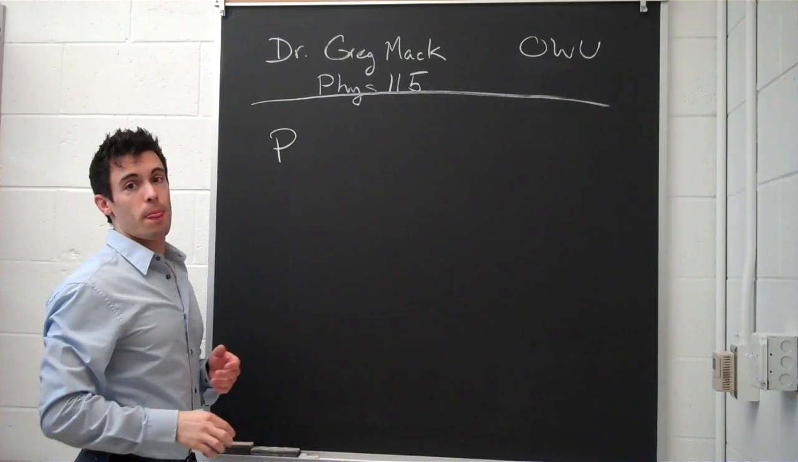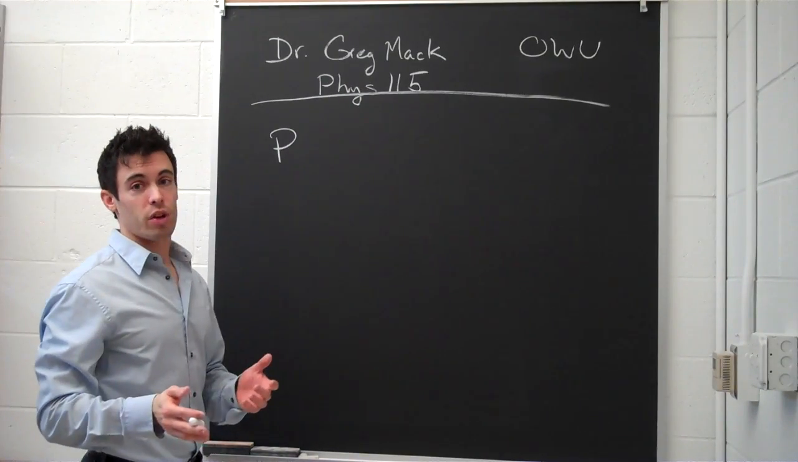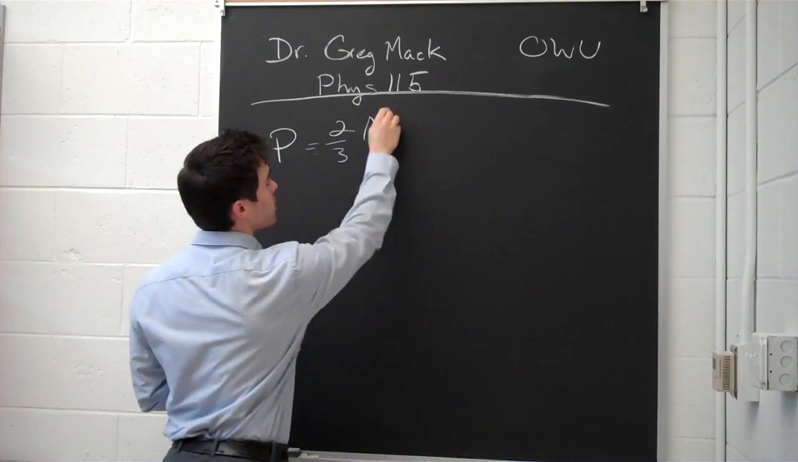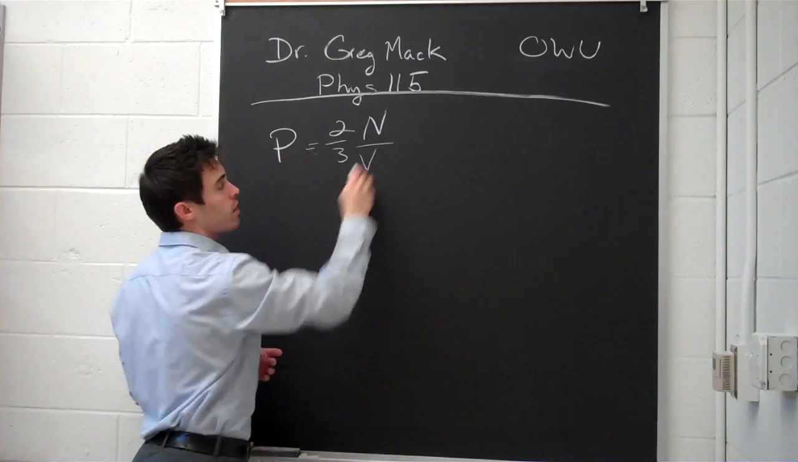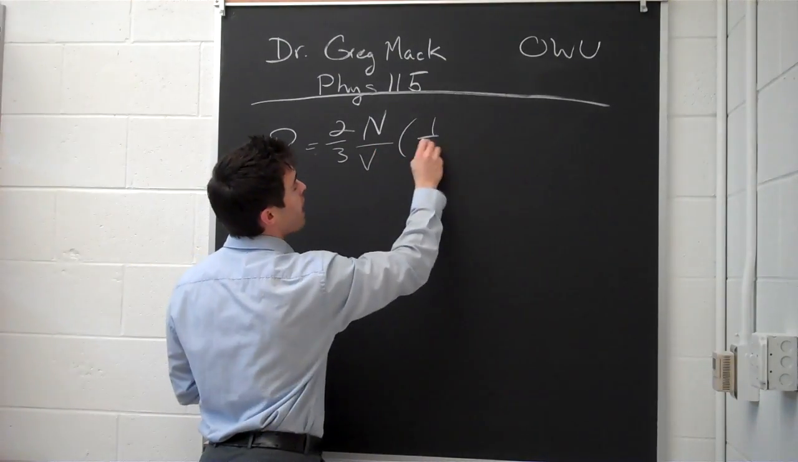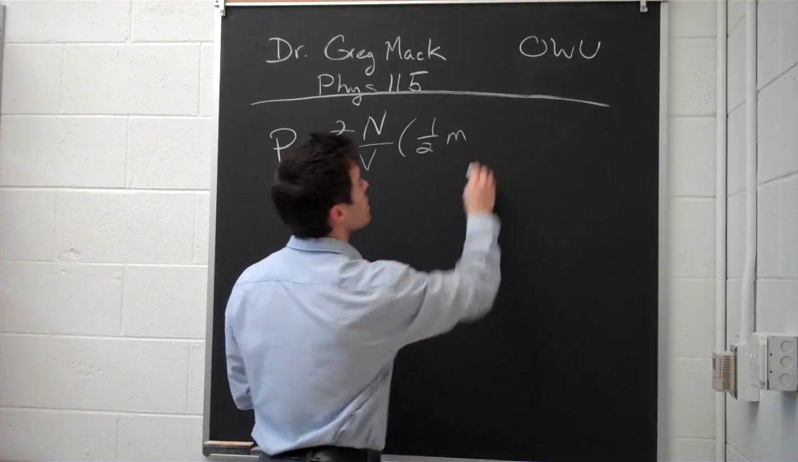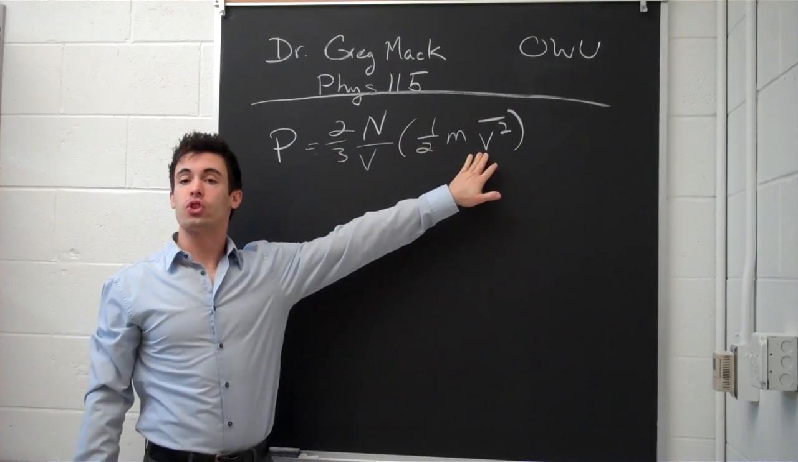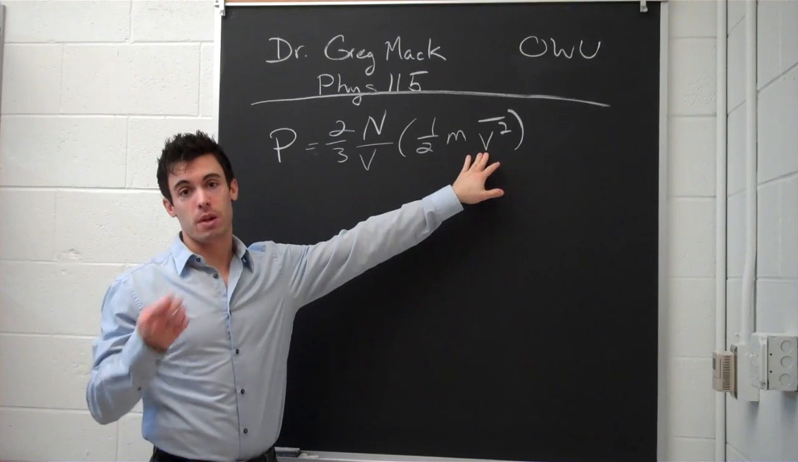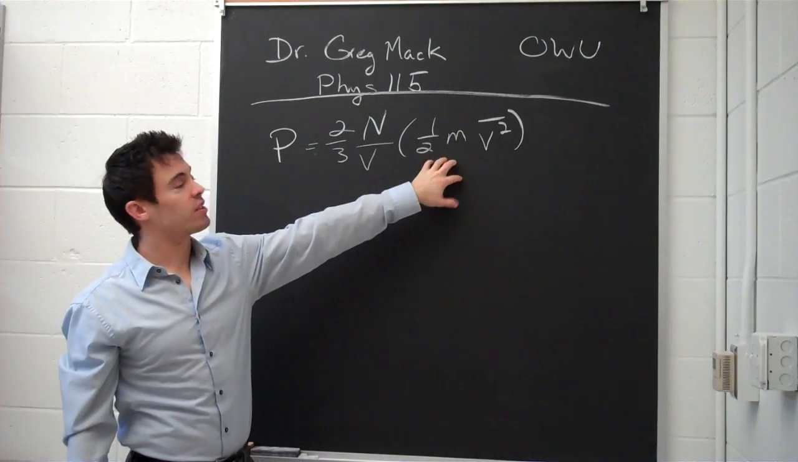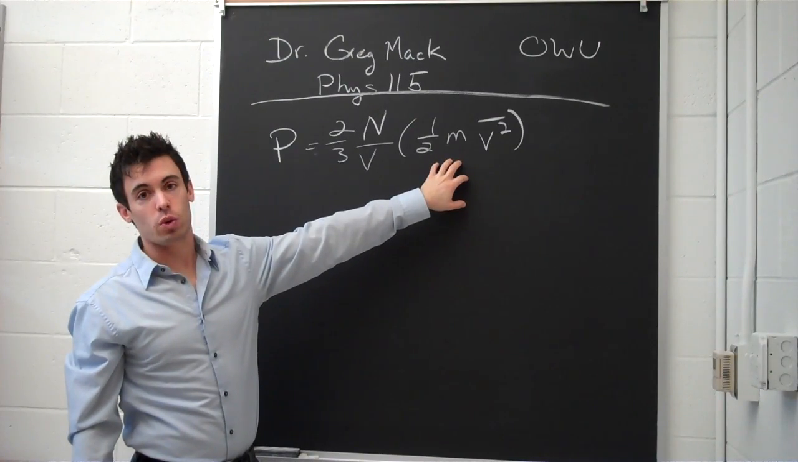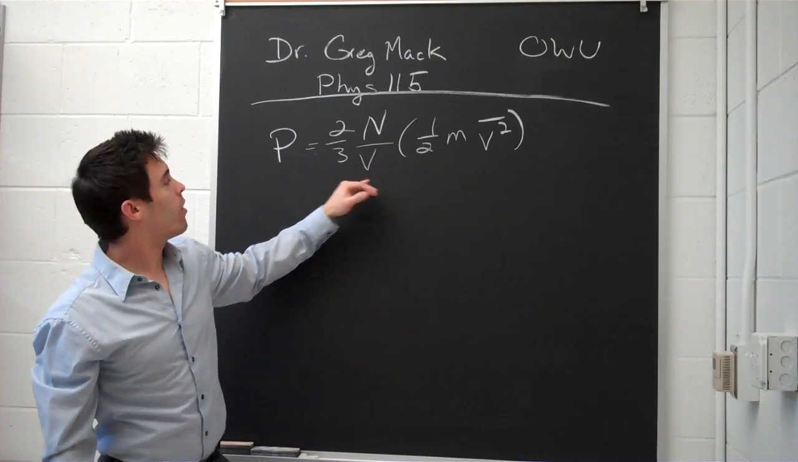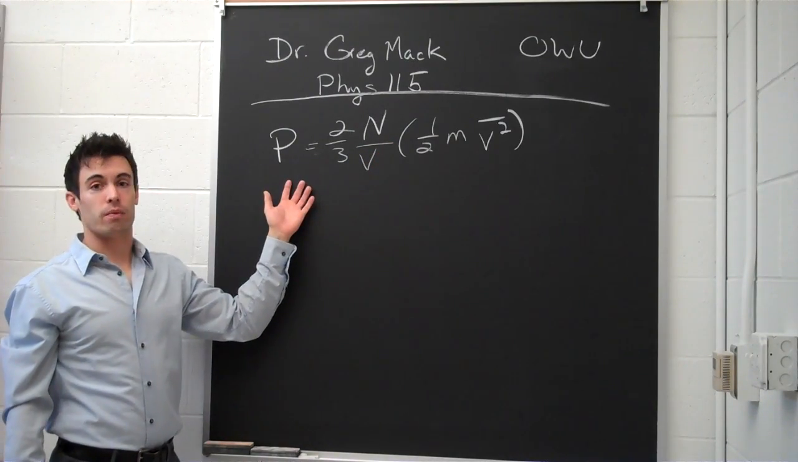So the pressure that an ideal gas exerts on the walls of whatever container it's in is equal to 2/3 times the number of particles divided by the volume times the average kinetic energy, which is expressed in terms of the average of the squares of the speeds. So this is the average kinetic energy for each individual particle, multiplied by the number of particles in your ideal gas, divided by the volume, times 2/3, which gives you the pressure.